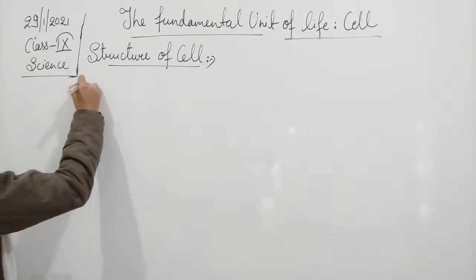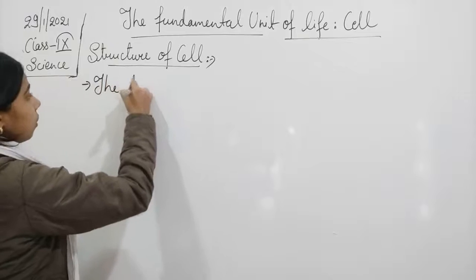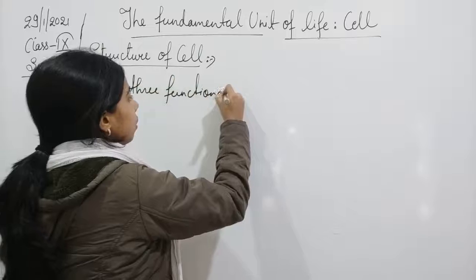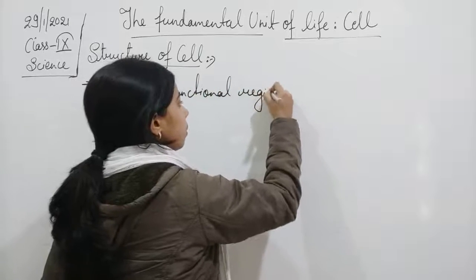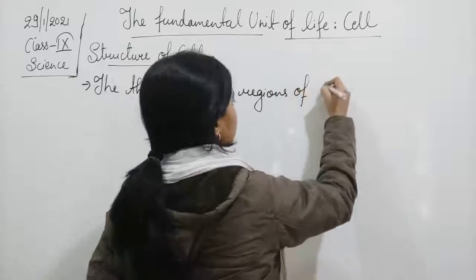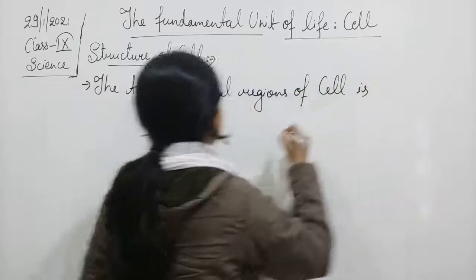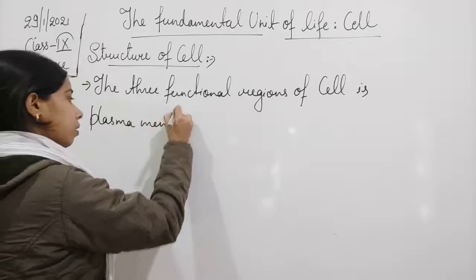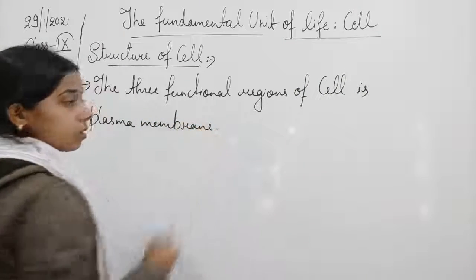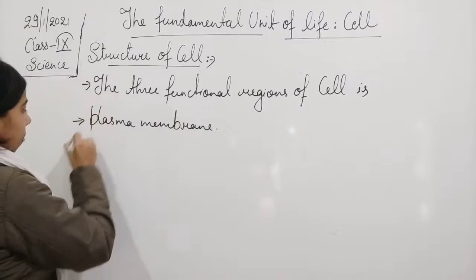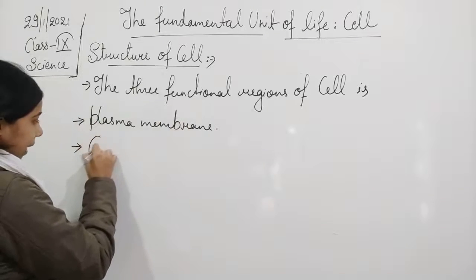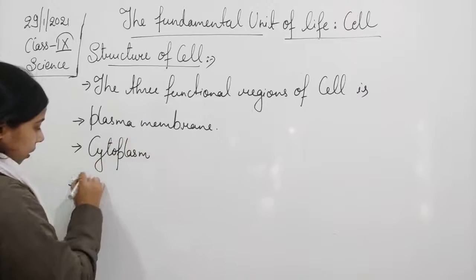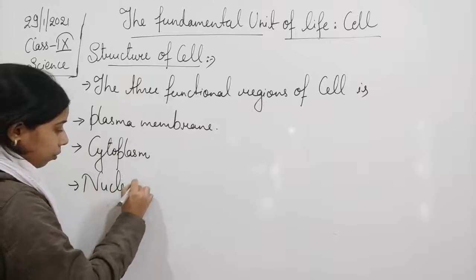So we can write it. The three functional regions of the cell are: plasma membrane, the second one is cytoplasm, and finally the third one is the nucleus.